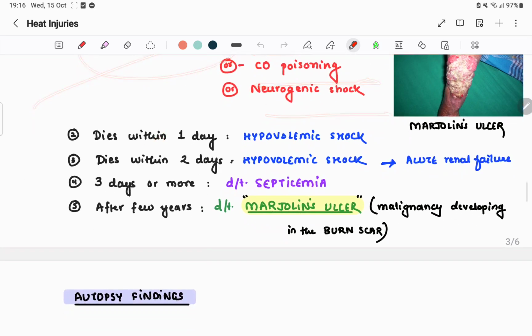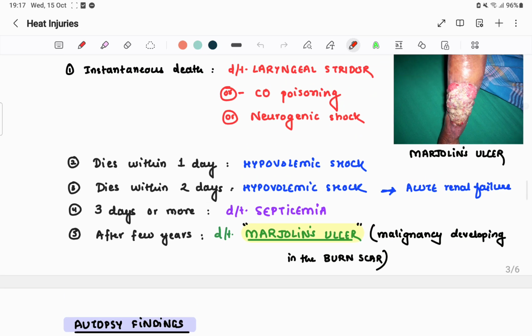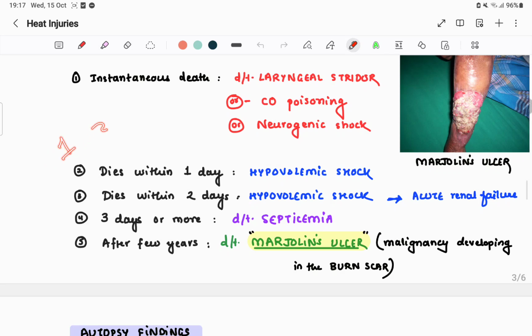Done. Death within 1 day. If there is a death within 1 or 2 days, then you can expect shock. Okay, shock takes time to set in because many mediators are there in shock. Shock is a completely different discussion in surgery. I may take it on another day. So if it is occurring within 1 or 2 days, then the most common cause is shock.